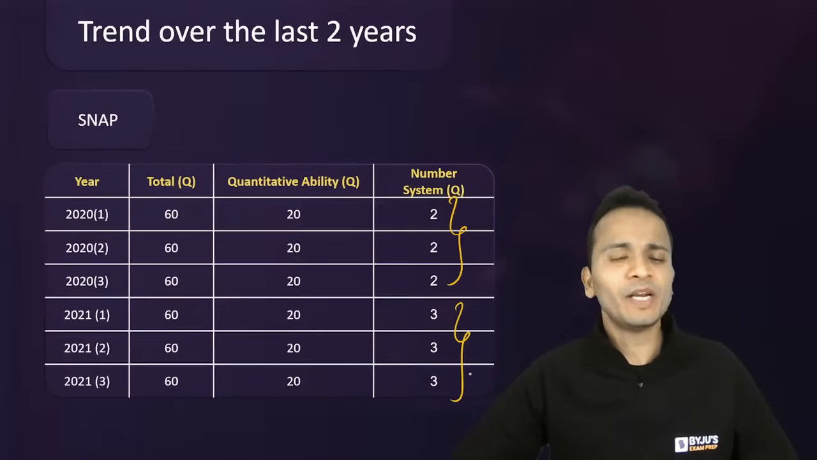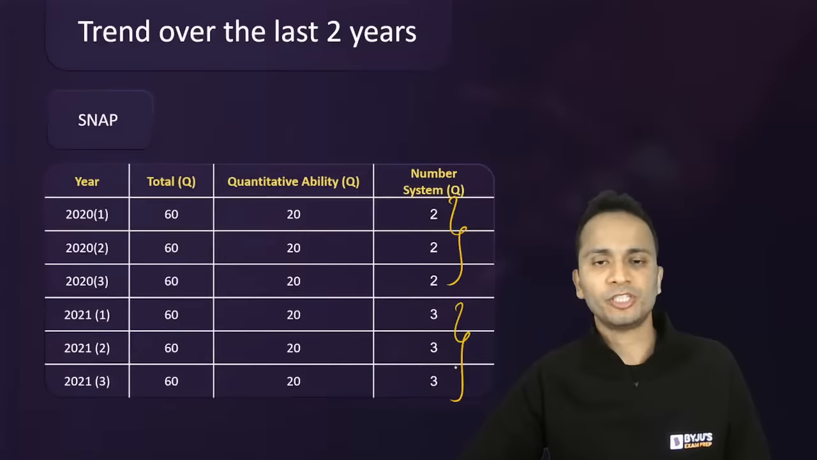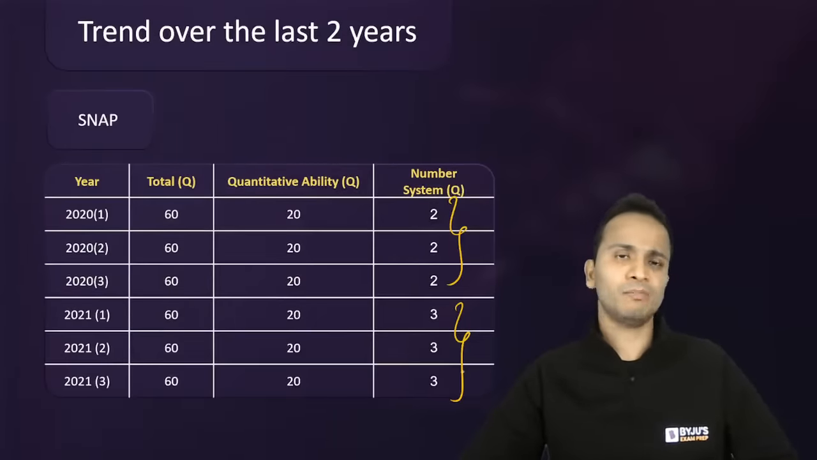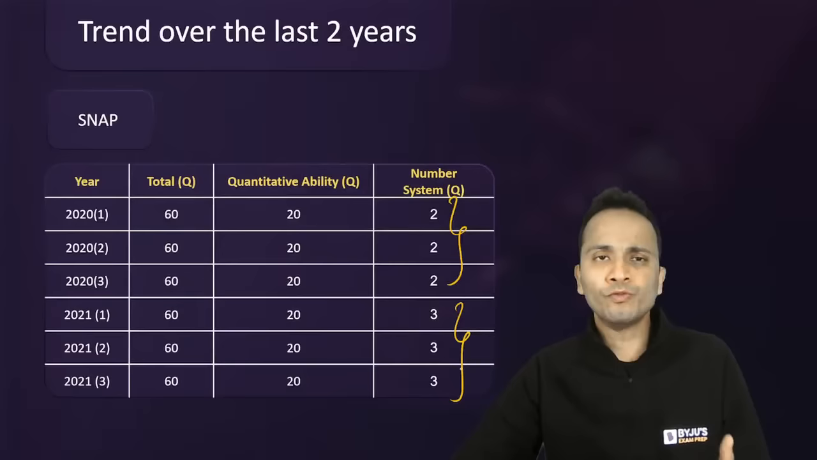In SNAP 2021, there were 3 questions in each of the slots out of 20 questions. So yes, properly balanced both the years. And this year, yes, you can expect anywhere from 2 to 4 direct questions from the topics of number system.